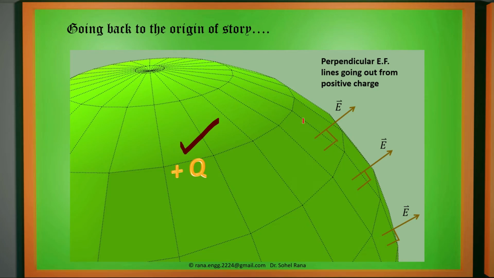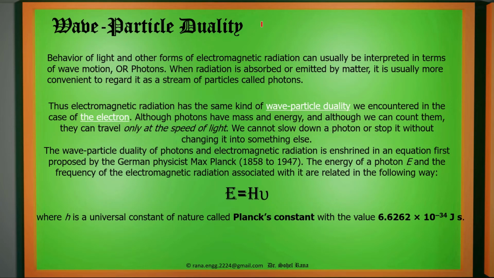From every place there will be emission of electric field intensity, which will constitute a wave motion. But similarly, the concept can be explained by the photon. It is called wave particle duality. That means the behavior of light or any wave can be explained by using either wave motion or photon motion. So that is nothing but wave particle duality.